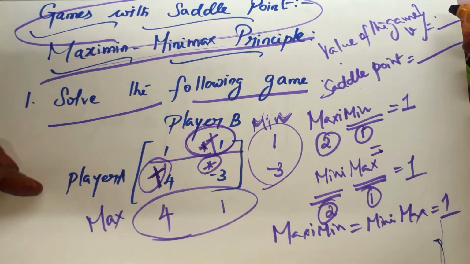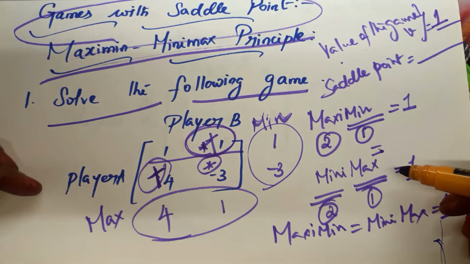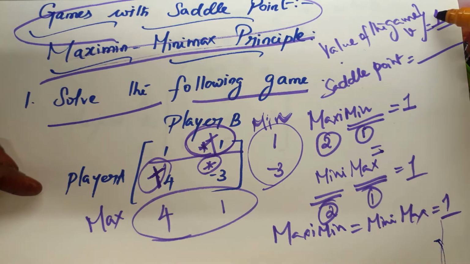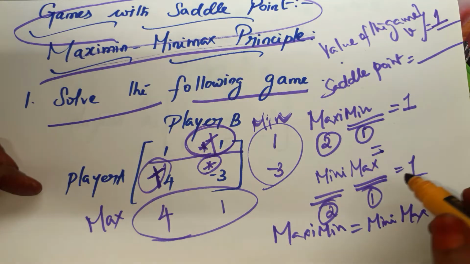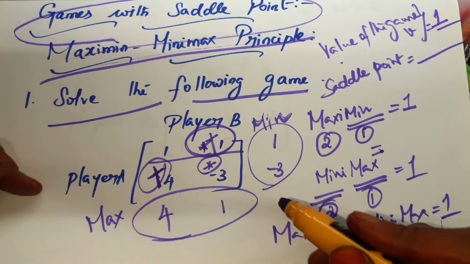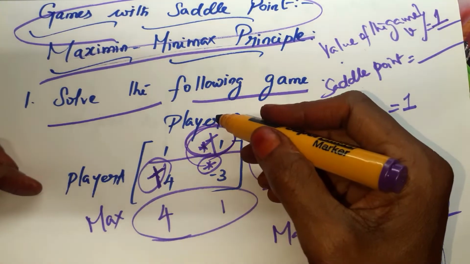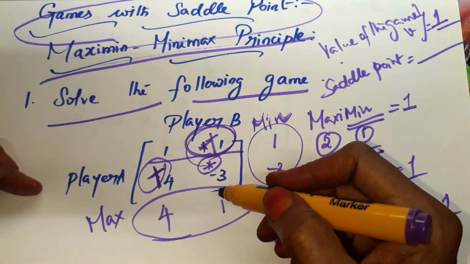Okay? So the value of the game is 1. We can conclude that from here itself: Maximin and Minimax, both the values are equal, that is the value of the game. But in which place, in which cell it lies, that is the saddle point. Am I right? So which place does it lie? First row, second column, right?